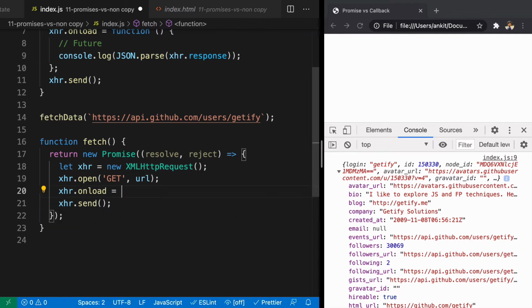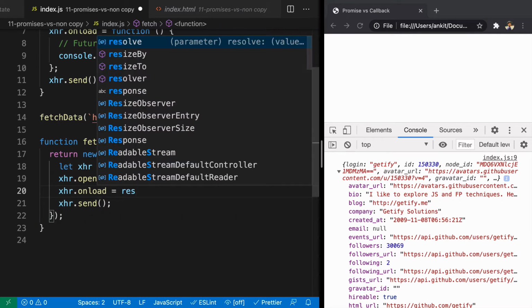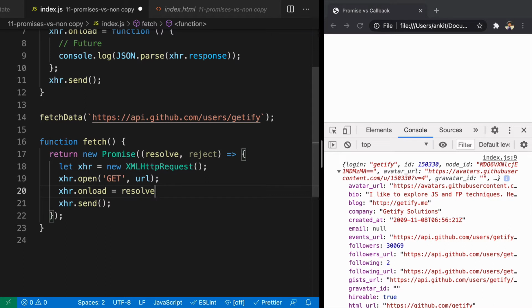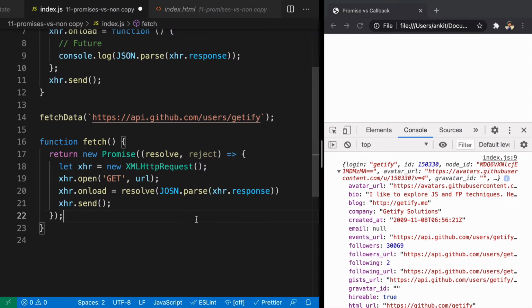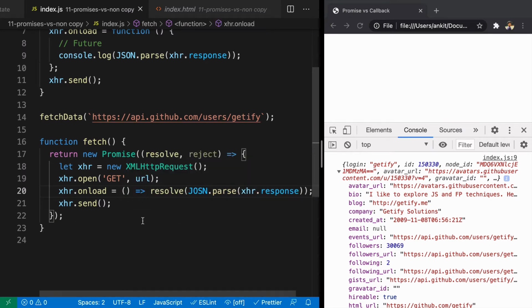And here, when do you want to resolve this? Whenever the data load is done properly, I just want to resolve it. Do you want to send some data when you're resolving it? Obviously you want to send that. Say resolve with JSON.parse, and here we'll say xhr.response. You cannot do this because onload accepts a function reference, and here we are passing a function call. So let's just wrap them into a function, right?